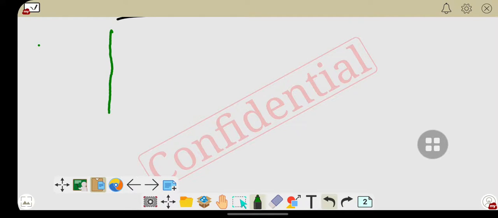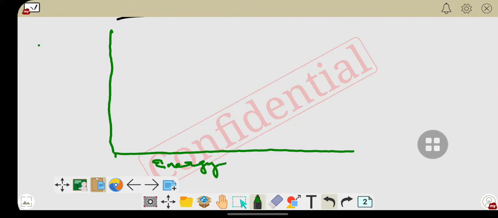This vertical line represents the amount of energy, or in terms of power, we all know that power developed inside the engine is in terms of brake power, frictional power, as well as indicated power. This is the energy distribution in terms of all types of power that we will focus on here.